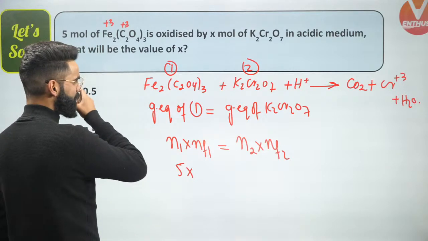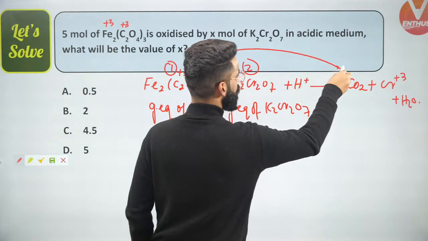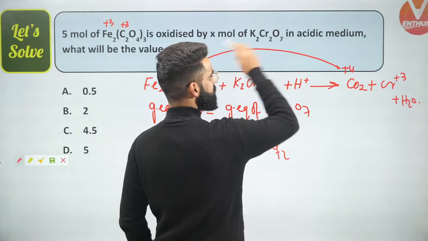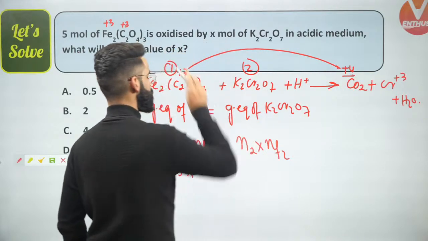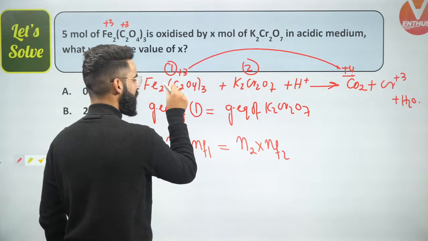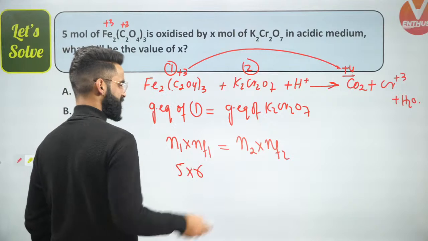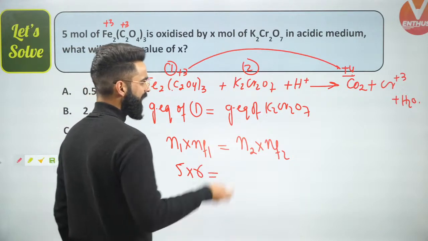What is the n factor of ferric oxalate right here? The oxidation state of carbon is +3 and it's going to +4. So what is the change in oxidation state? Final minus initial value will be 1. 1 is the change for 1 atom of carbon, but I have 6 atoms, so the n factor of this substance is going to be 6.